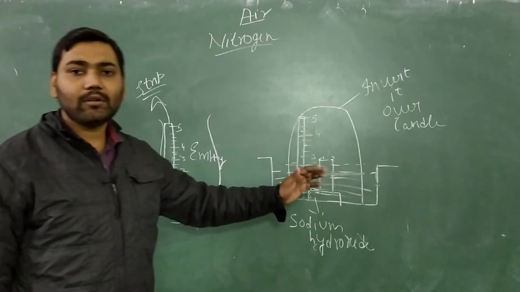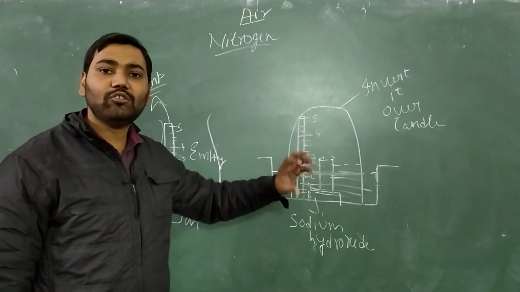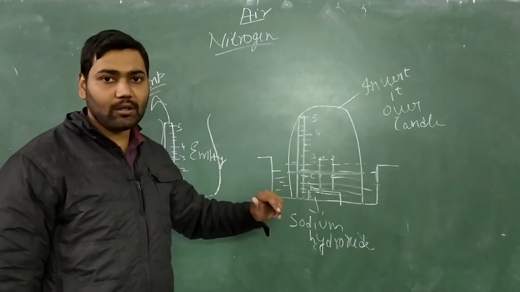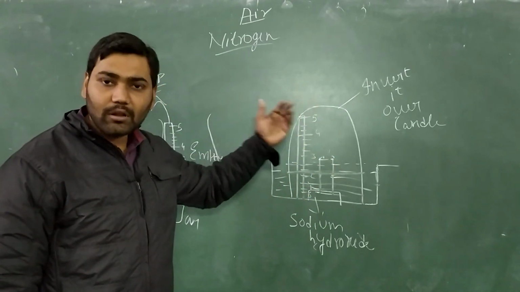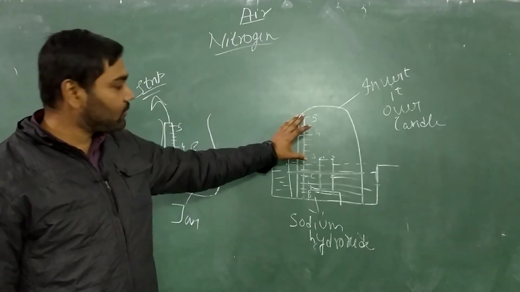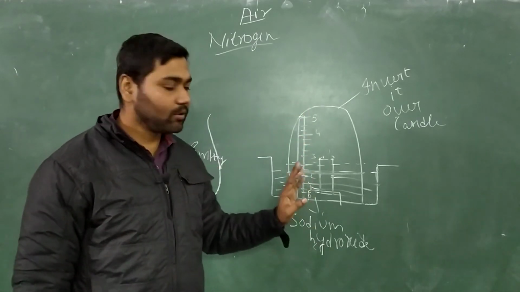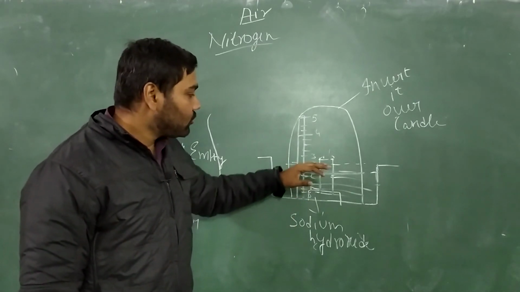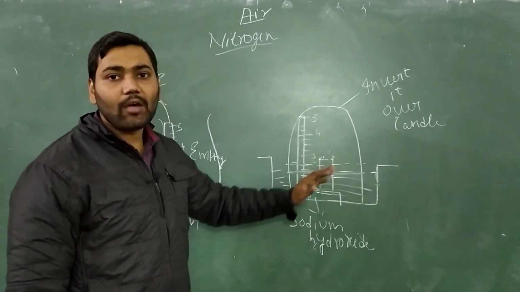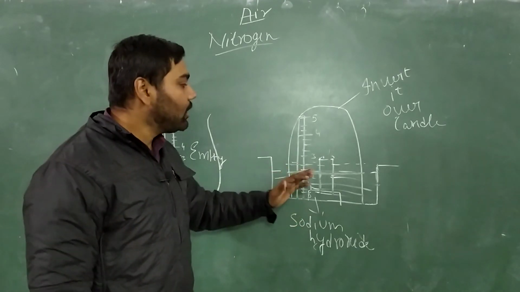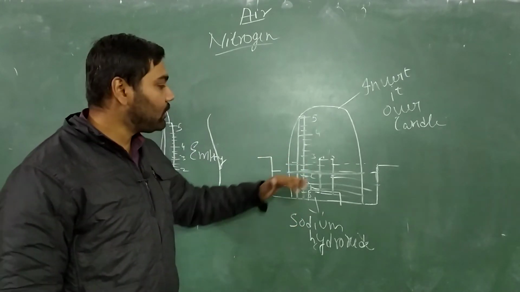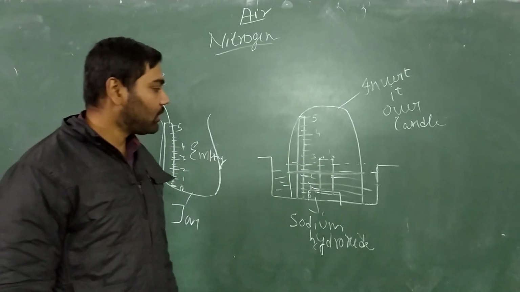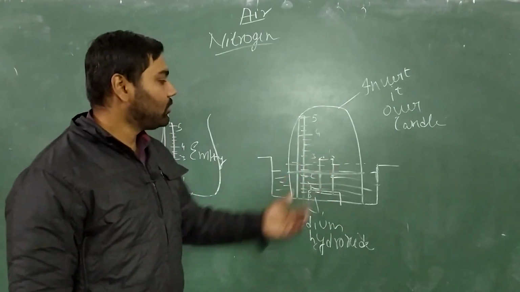Because the oxygen part is actually consumed by the candle. So now we do not have oxygen over here. The rest, nitrogen and other gases, is present over here, but oxygen is not present in any amount. So what will this sodium hydroxide do? It will replace oxygen. It will take the place of oxygen, and it will rise by that amount. So the solution will actually rise up.